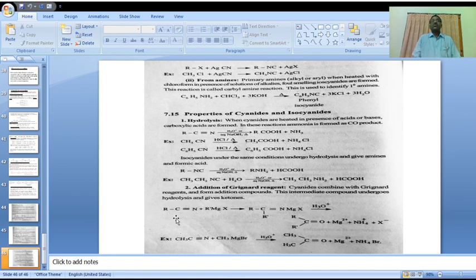In this topic of amines, please practice all the major name reactions perfectly. Okay, this is about amines.